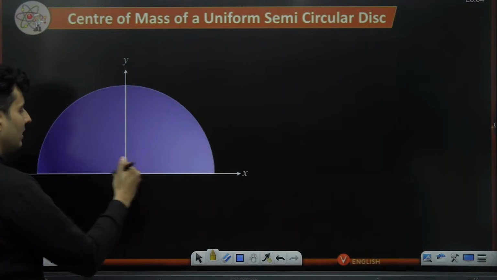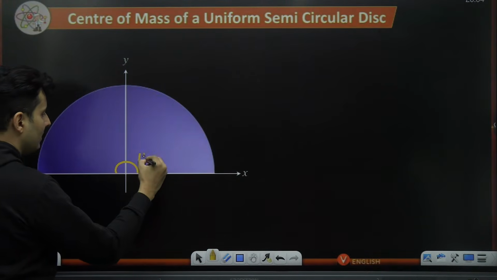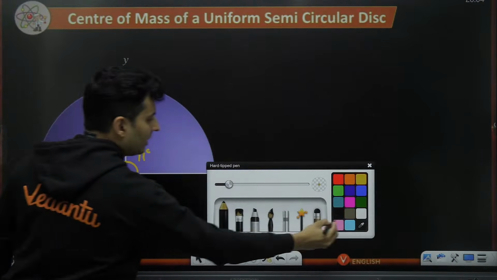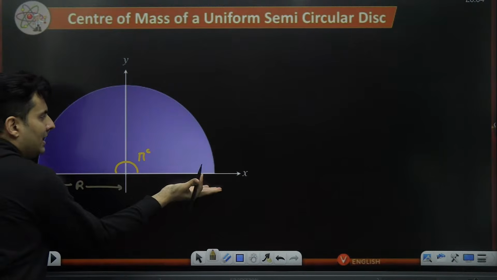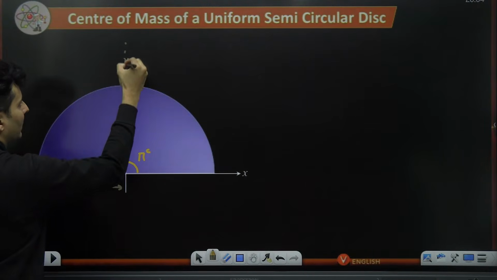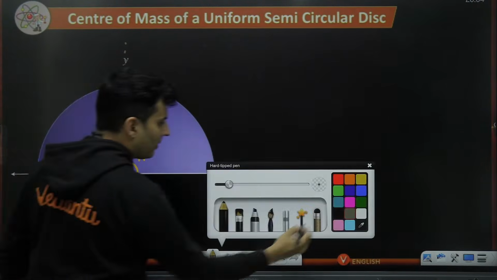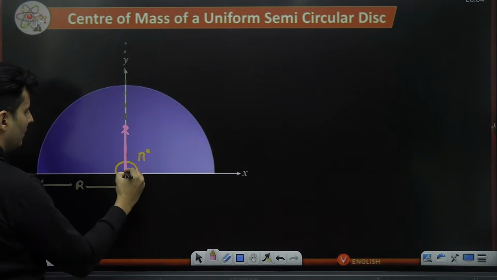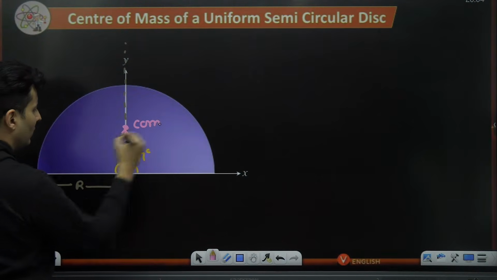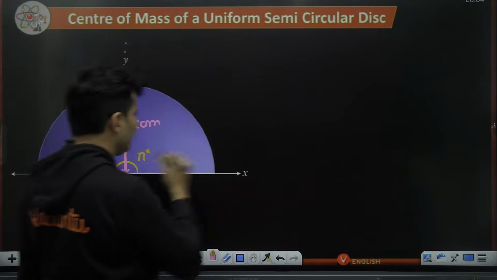This is a semicircular disc. As you can see, the total angle is pi radian and the radius over here is, let's say, r, and these are the edges. This is the line of symmetry, as you can see. So the center of mass has to lie somewhere over here. This is the distance of center of mass from the center.